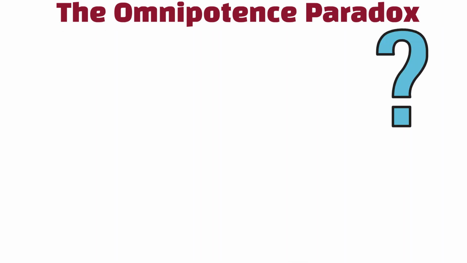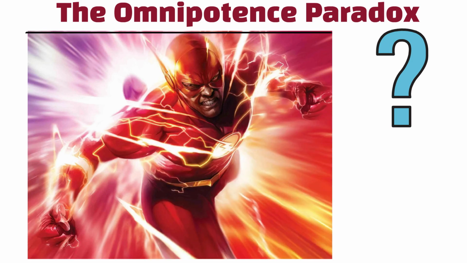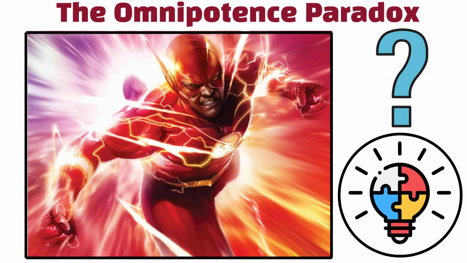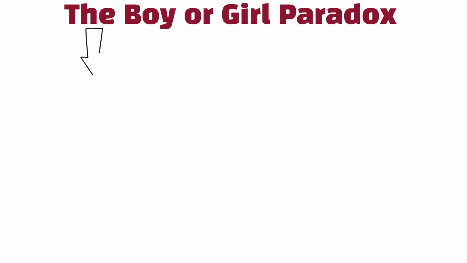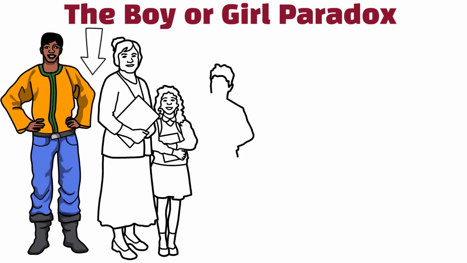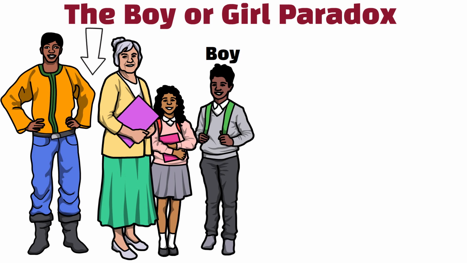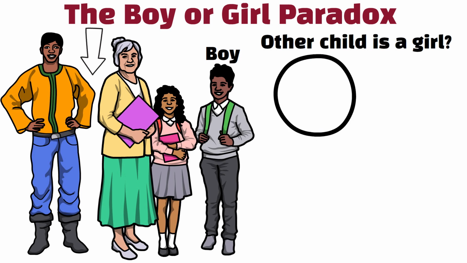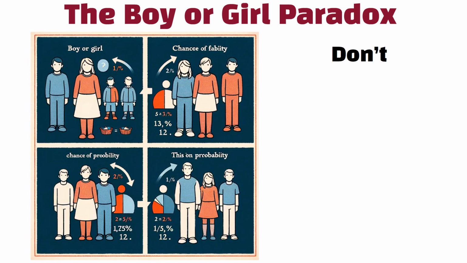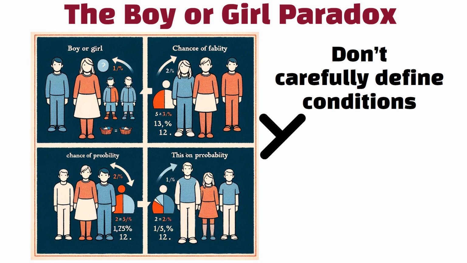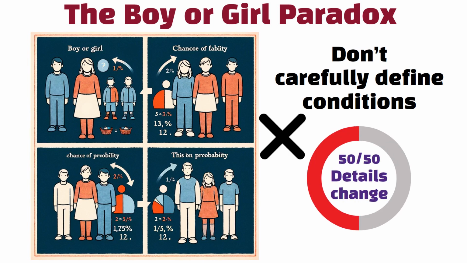The paradox questions the idea of unlimited power, and whether such a concept makes logical sense. The Boy or Girl Paradox. The Boy or Girl Paradox deals with knowing a family has 2 children and at least one is a boy. What is the chance the other child is a girl? The answer depends on how the information is given and can seem confusing. It shows how tricky reasoning about probability can be when we don't carefully define conditions. It's not just 50-50 once details change.